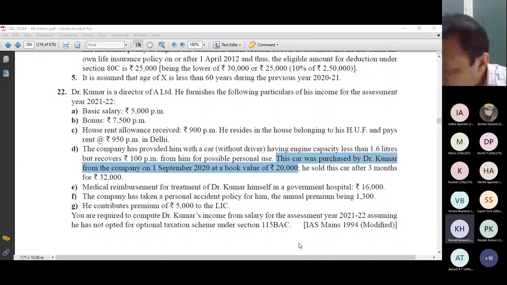So this is a perquisite of sale of movable asset. Normally we would have to calculate depreciation to come to the fair market value, but since they've given a book value, we can treat that as no depreciation, normal wear and tear.